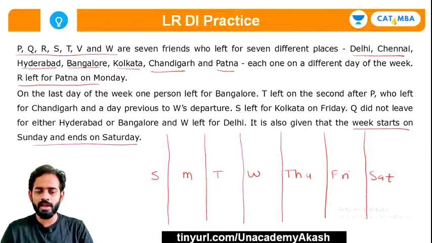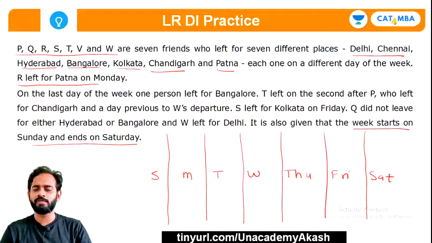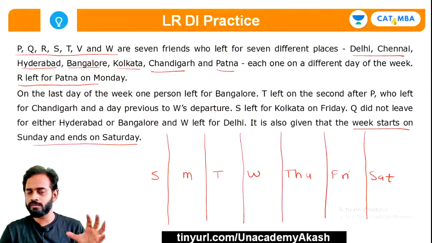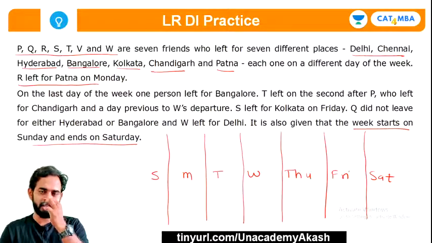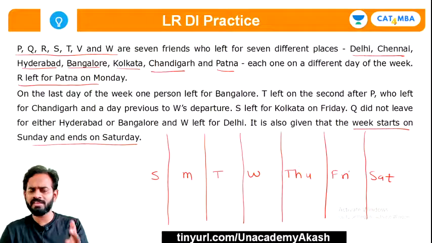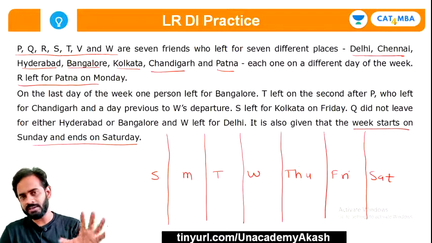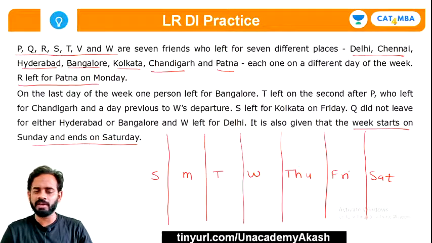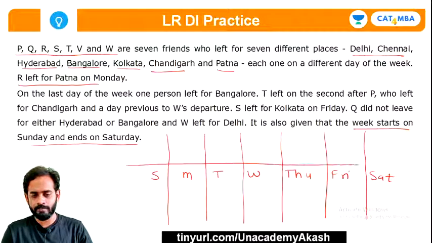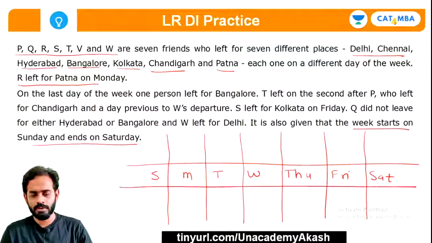So guys, whenever you have such an arrangement where days of the week are given, or timing is given, 6 a.m., 7 a.m., then 8, 9, 10, so already write it in the given order, then it becomes a little easier to solve such questions. Fine.